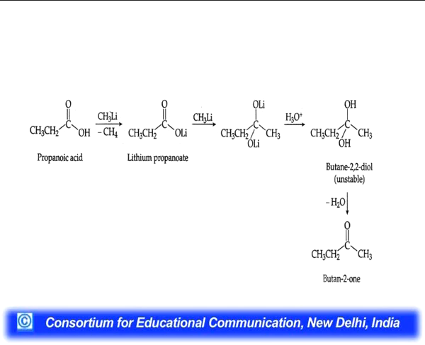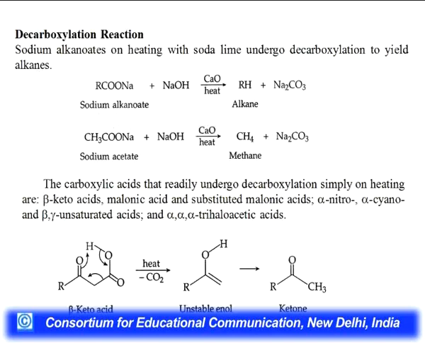This is another reaction with propanoic acid with methyl lithium. First of all, lithium propanoate forms, then it will react with another molecule of methyl lithium to form the butane-2,2-diol, which is unstable and will give you butan-2-one.